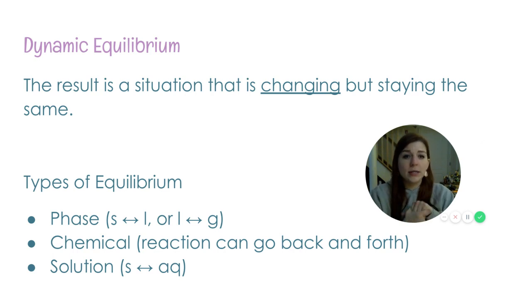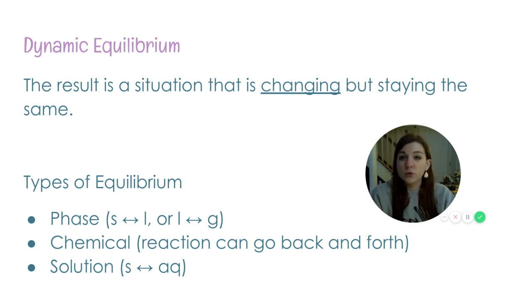Dynamic equilibrium is a situation where we have changes happening, but stuff is also staying the same, which sounds kind of crazy, but think of the bus. The thing that's changing is just the identity of the people. We have 5 people get off and 5 people get on, but the part that stays the same is the number of people on the bus. So even though it's changing, it's also staying the same.